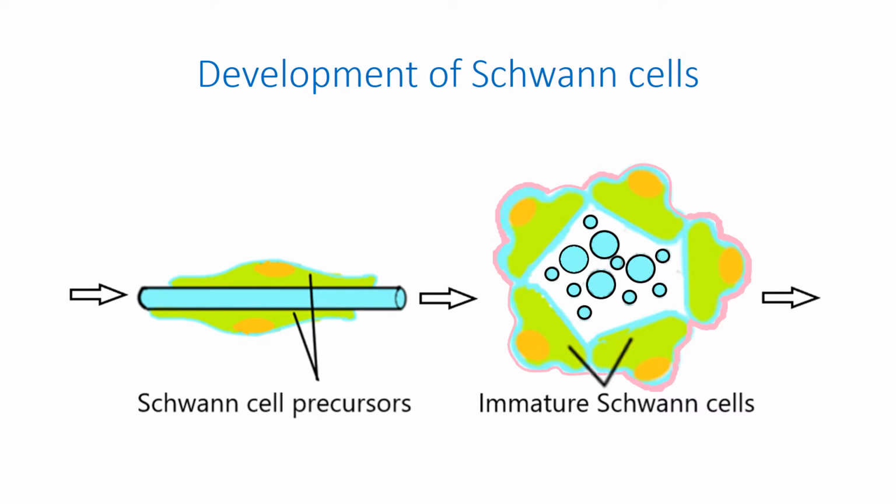In immature Schwann cells, compared with Schwann cell precursors, the expression of S100 and glial fibrillary acidic protein is significantly increased. Interacting with axons, immature Schwann cells form basal laminae. Moreover, at this stage, the developing nerves already contain connective tissue and blood vessels.